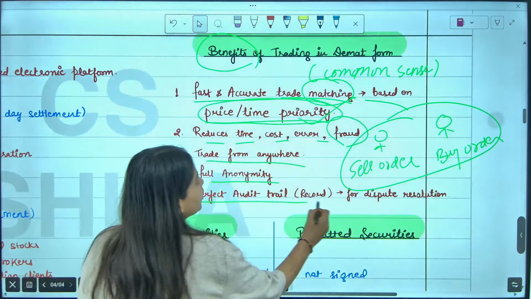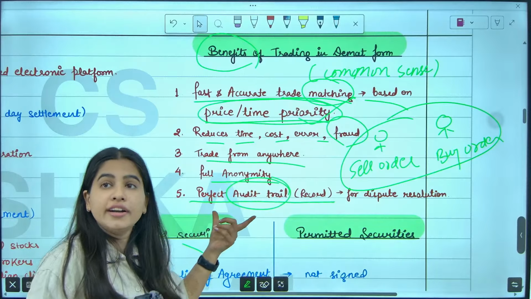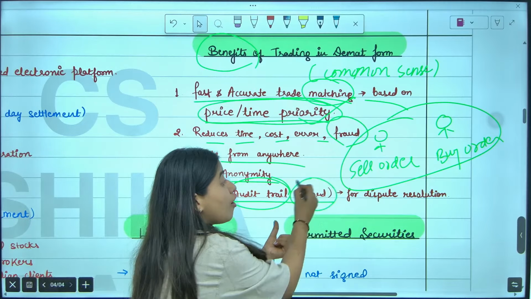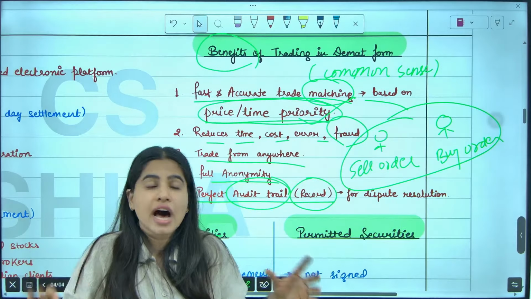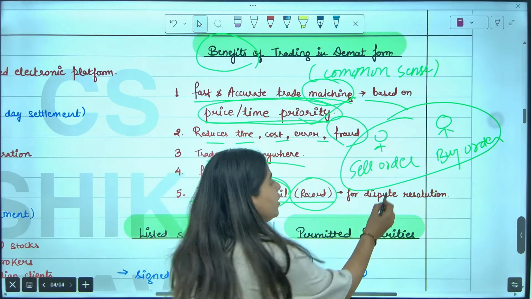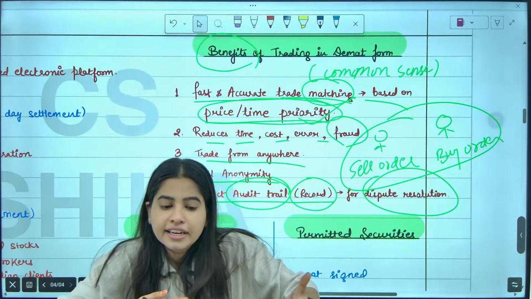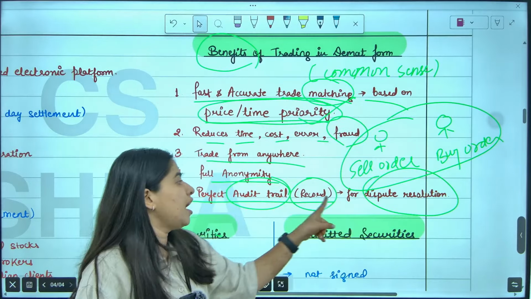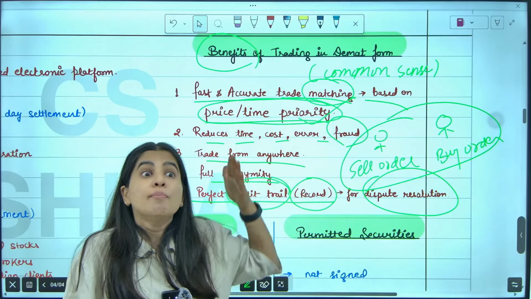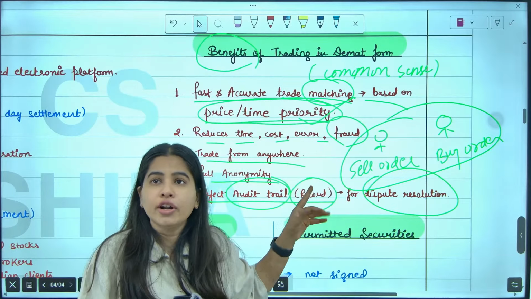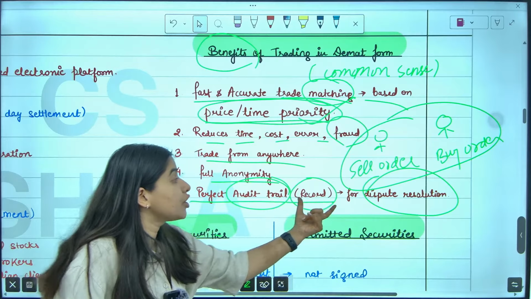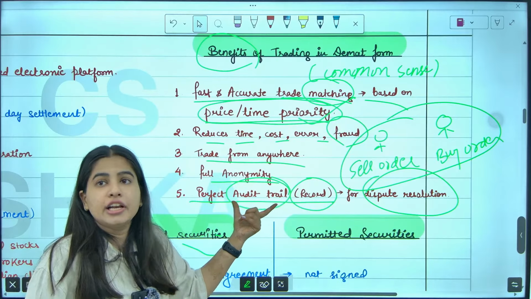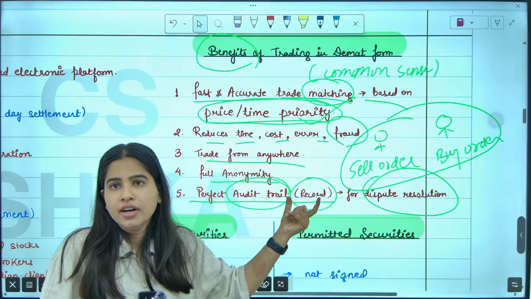Next, perfect audit trail. Audit trail means there is a record of each and everything. All the electronic trades are recorded for dispute resolution, so that if there is any dispute between parties, we have the record, we have the proof of evidence. Every transaction that is done through the stock exchange is recorded. Recorded means they have an audit trail. Audit trail means they have a record, they have proof.